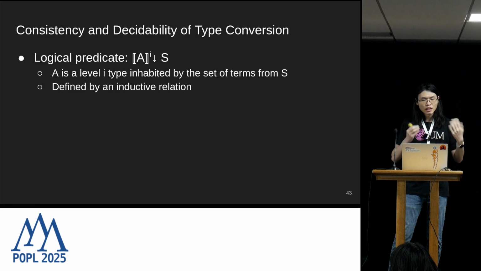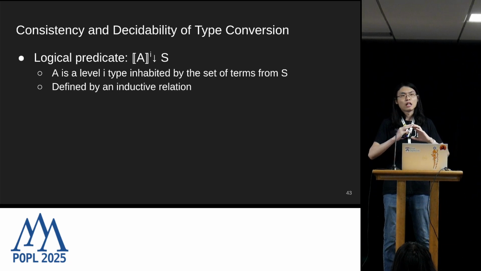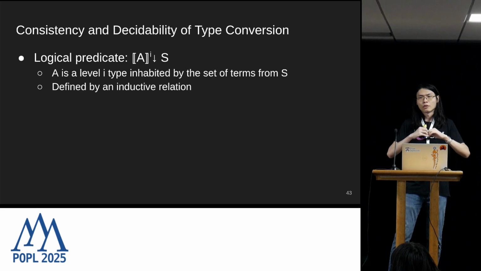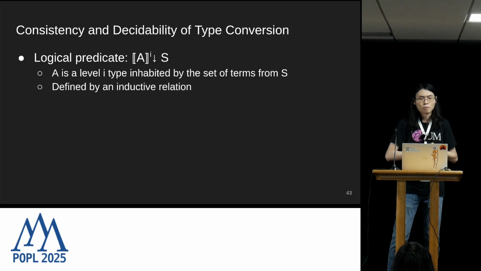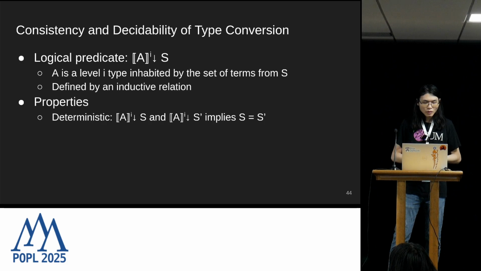So since we're working in a dependently typed language, and DCOI has this feature called large elimination, where you can construct a type by pattern matching over a term, your type could very well be a blob of computation that is not yet in head form. So that forces us to define our logical predicate inductively.